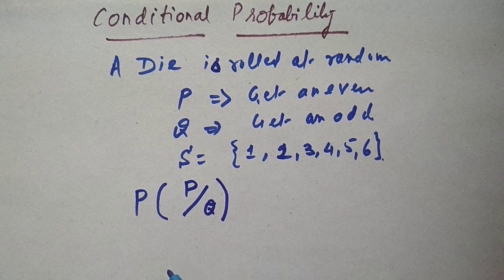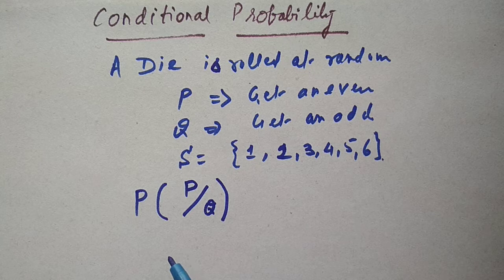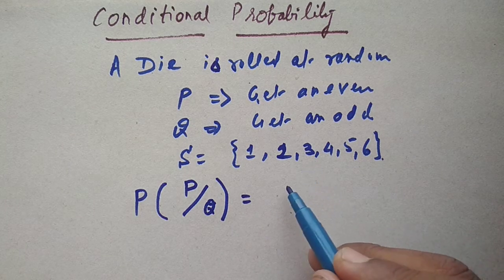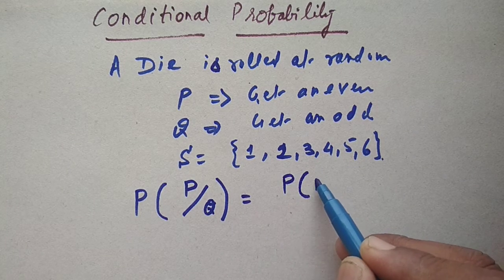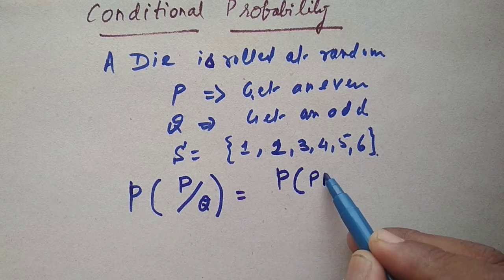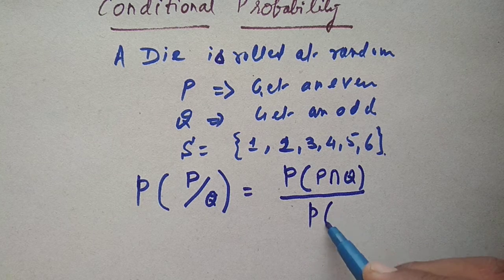When we represent such a condition, we say that we are dealing with conditional probability. The formulation is probability of P intersection Q divided by P of Q.